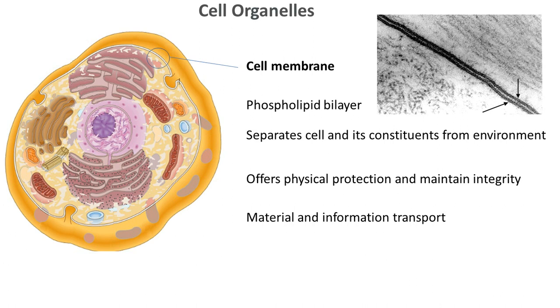Material and information transport: the cell membrane also has certain structures which help in the transport of material, meaning food material or chemicals, across the cell membrane, or else information, meaning signaling, can also be done via the cell membrane with the help of certain proteins or other structures. It helps maintain homeostasis.